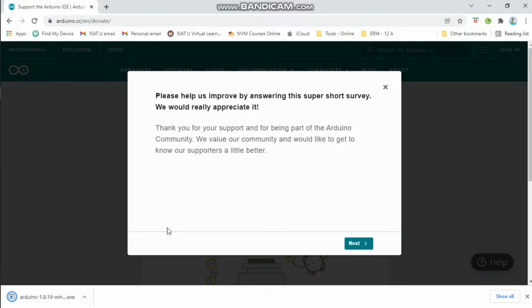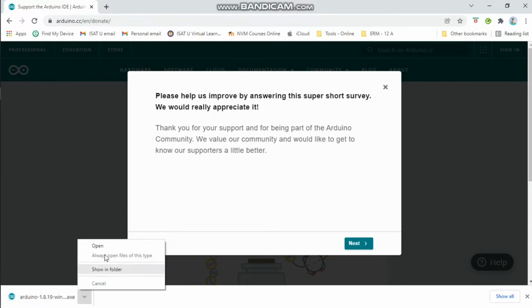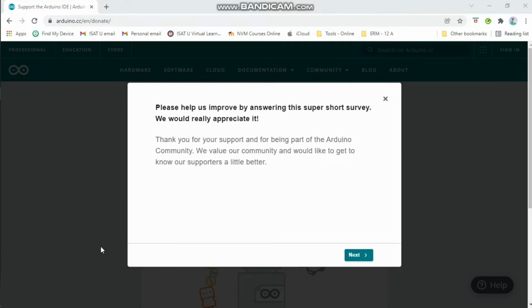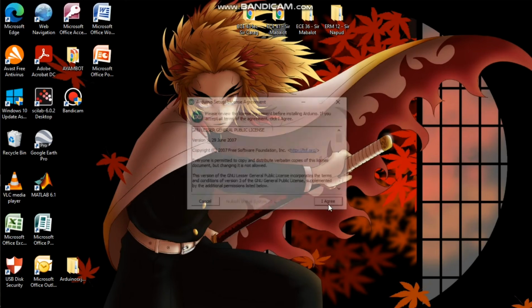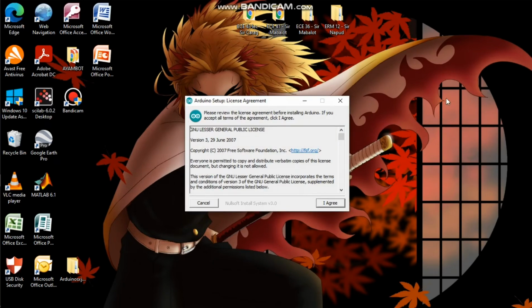Alright, so it has finished downloading. So let's open the executable file. And a license agreement window will pop up.